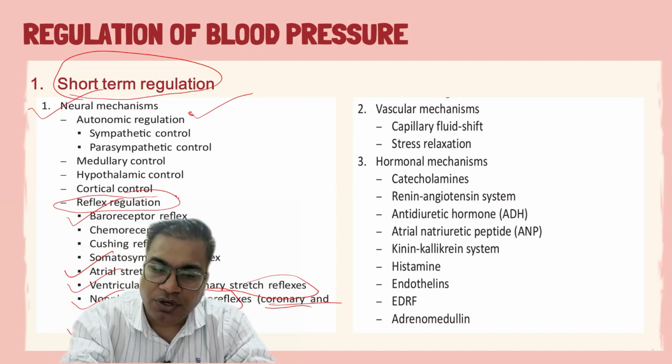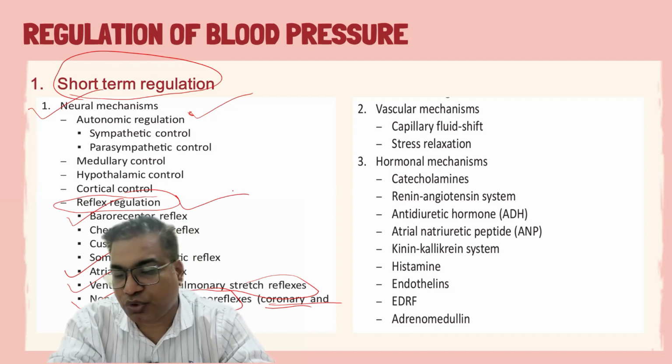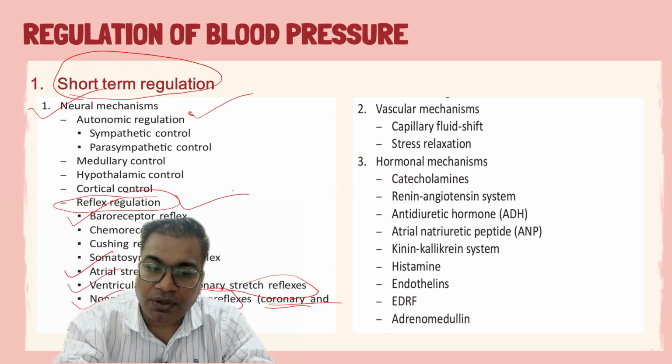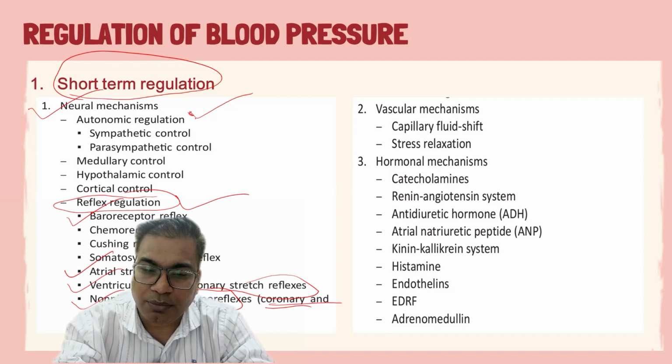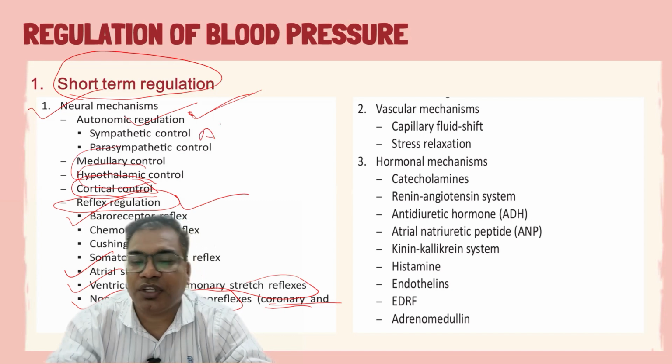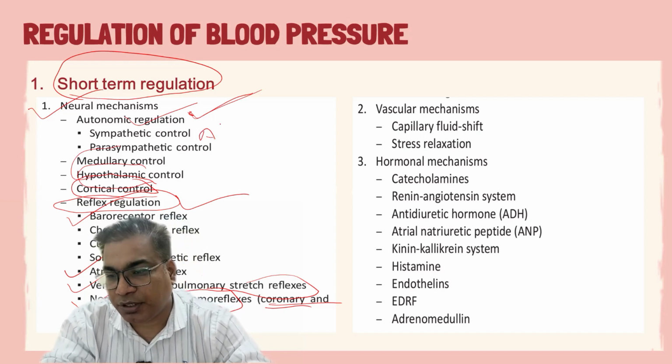So these are the various reflex mechanisms through which blood pressure is controlled in a very short duration. The other parts of the nervous system involved in short-term regulation are the cortical control, hypothalamic, medullary, and autonomic nervous system, which has two components, sympathetic and parasympathetic.